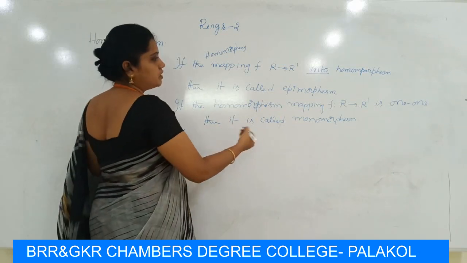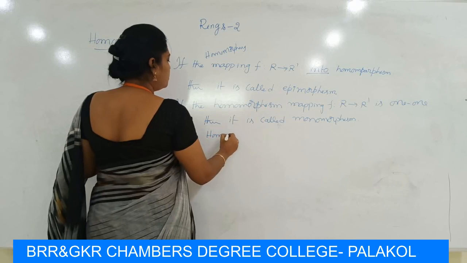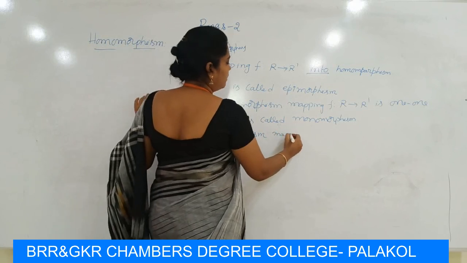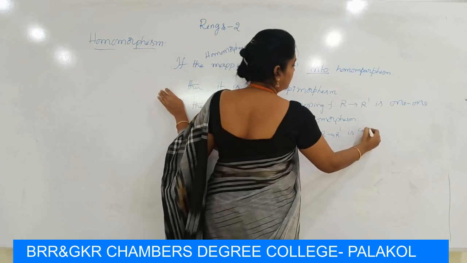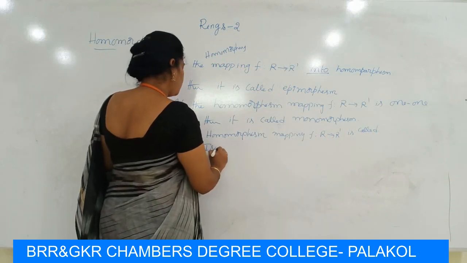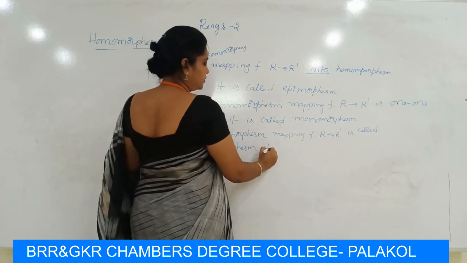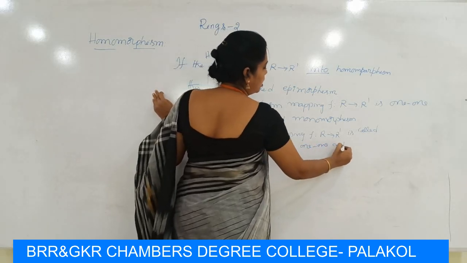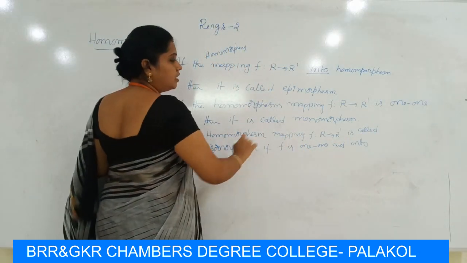First we see the next definition, isomorphism. If the homomorphism mapping f from R to R' is one-one and onto, then it is called an isomorphism.